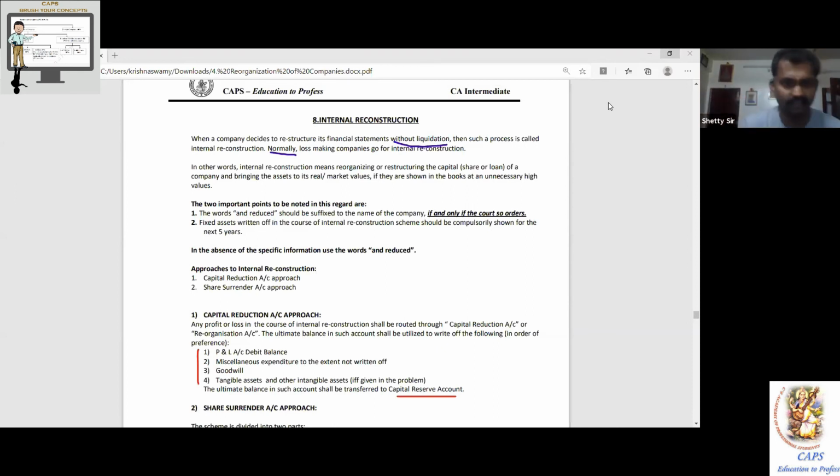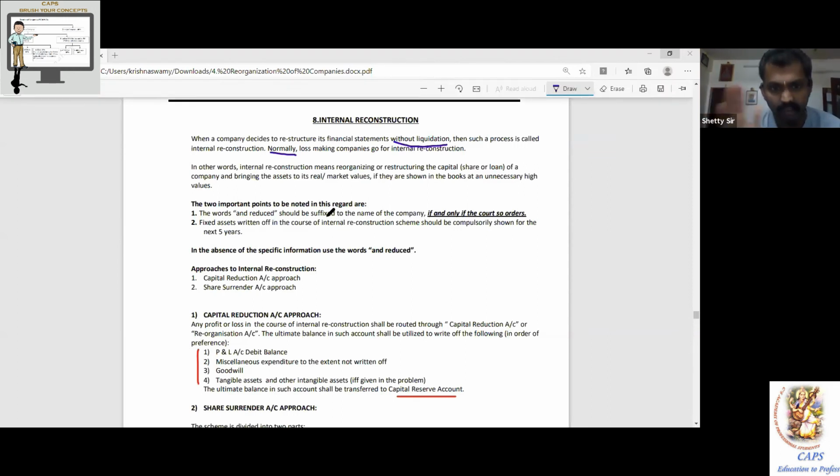Next. First one, the words 'and reduced' should be suffixed to the name of the company if and only if the court so orders. Second one, fixed asset written off in the course of the internal reconstruction scheme should be compulsorily shown for the next 5 years. Please do not interchange. 'And reduced' only if the court so orders. And fixed asset written off: fixed asset today means PPE and intangible asset. Compulsorily, underline the word compulsorily. For how many years? 5 years.